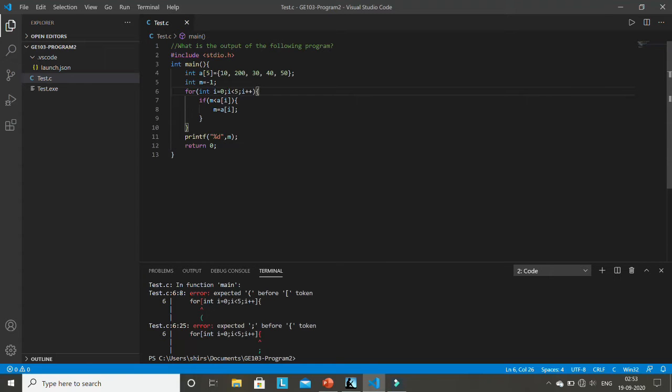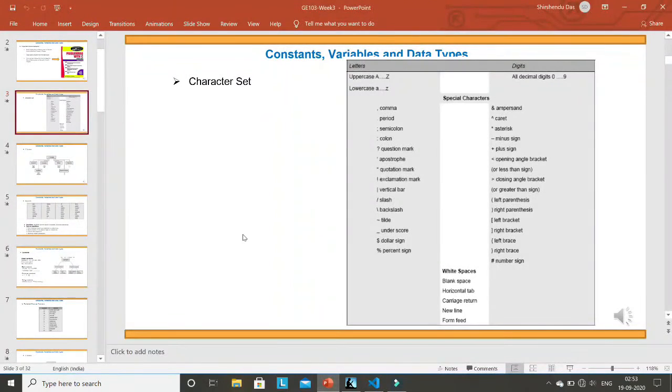For example, just as I have explained, you have to know the syntax of a for loop, otherwise it will not work. For example, here instead of a semicolon, if I give a colon, then again it will give you a syntax error. So syntax is very important for you. From today, for at least the next 10 classes, we'll try to understand the syntax and logic of C programming. Okay, so these characters are fine.